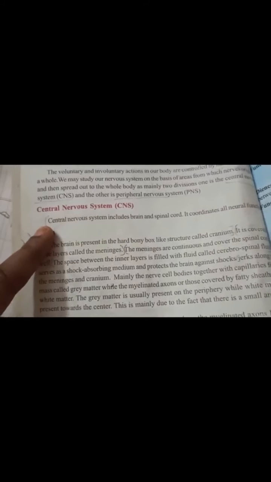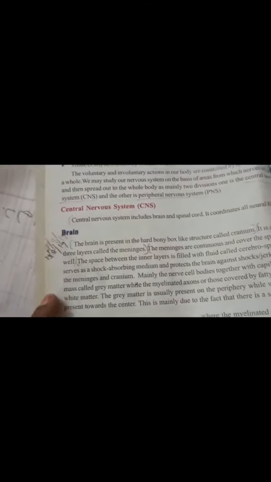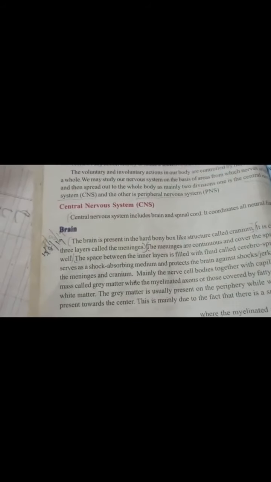Today I want to explain the central nervous system. Under this, the brain and spinal cord come, children. So the central nervous system coordinates all neural functions. Under this, the first one is the structure of the brain.